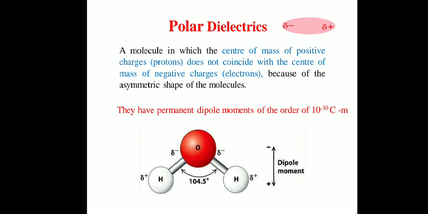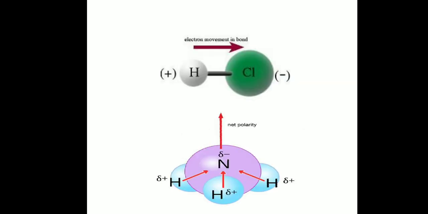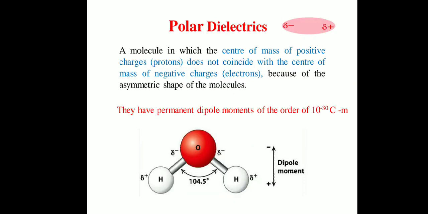It has a higher tendency to complete the octet, so it requires two valence electrons. So the oxygen atom will pull the electrons of both hydrogen atoms towards itself more. So on the hydrogen atoms, delta positive charge is induced. On the oxygen atom, delta negative charge is induced. So in this way charges are induced on the atoms, so the molecule becomes polar in nature.